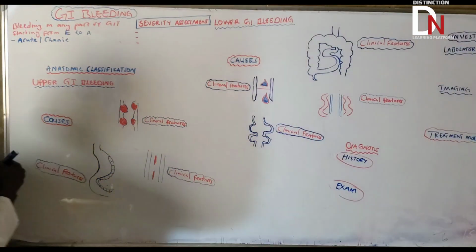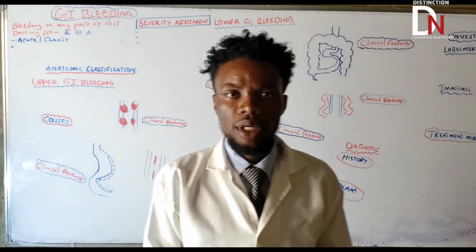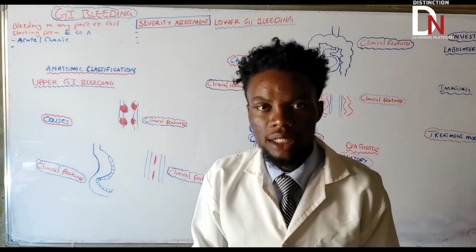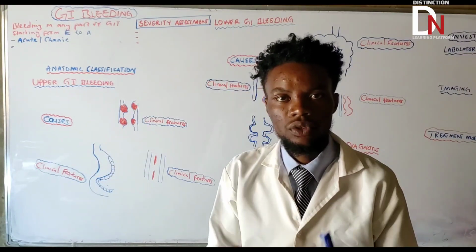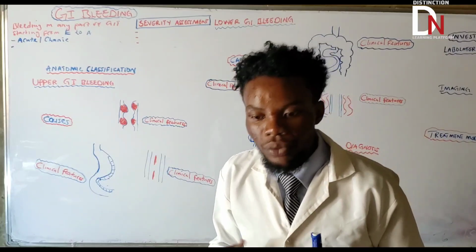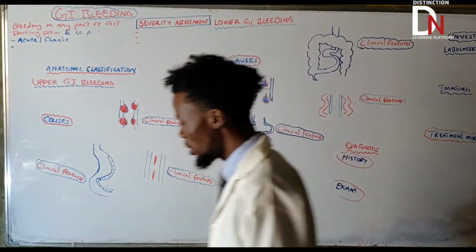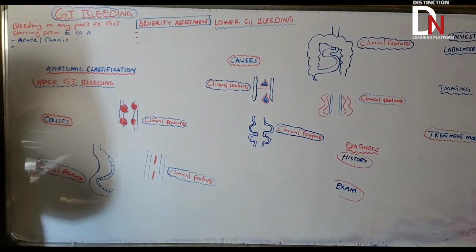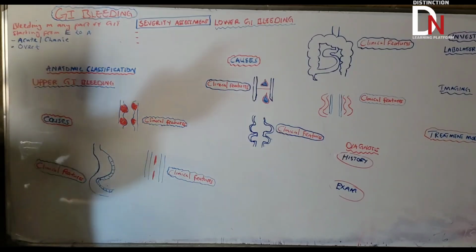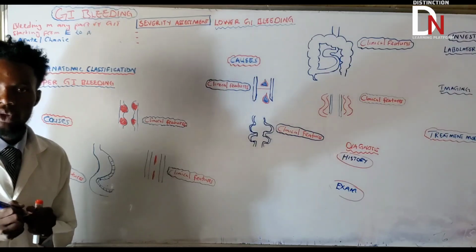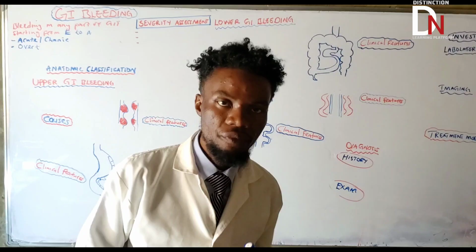What else apart from that? Again, it is very interesting to say the bleeding can either be seen, or you can't see the bleeding with your naked eyes, or maybe you can't find the source of bleeding. So it can also be classified according to whether you are able to see the bleeding. That is also a clinical classification. If you can see the bleeding, we call it overt GI bleeding. If you are able to see it either from the mouth or through the anus, that is overt bleeding.